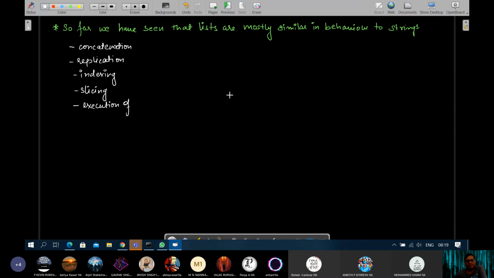S is a string and for I in A if A is a list. Okay. Execution of loop. So major things you find that lists are similar to strings. Now a very important point, the difference.